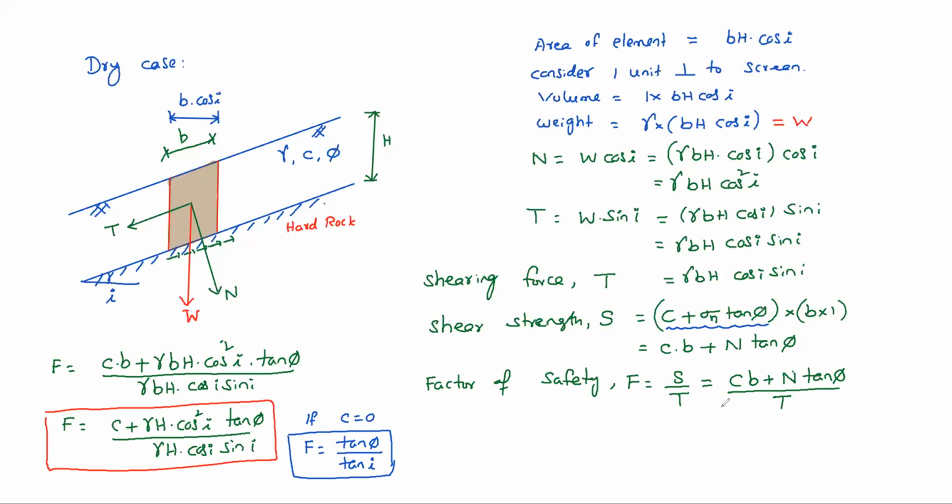Here, normal stress is nothing but normal force by area, b into 1. So N equals sigma n into b into 1. Normal force divided by area is normal stress. Clear?